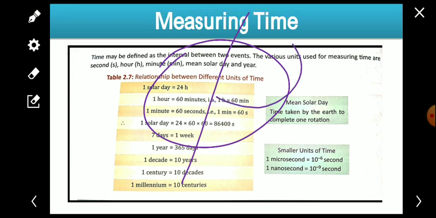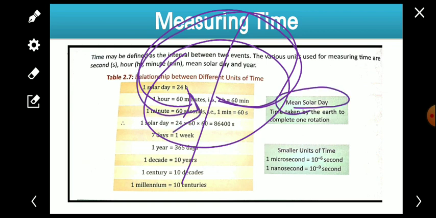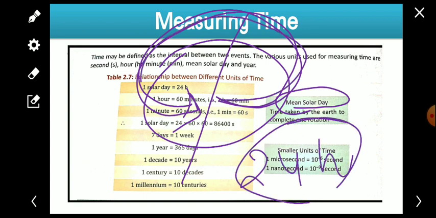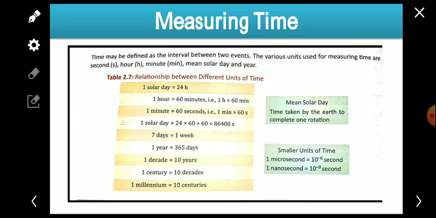Whatever time is taken by the earth to complete one rotation is known as the mean solar day, and that is 24 hours. I hope that you understood.